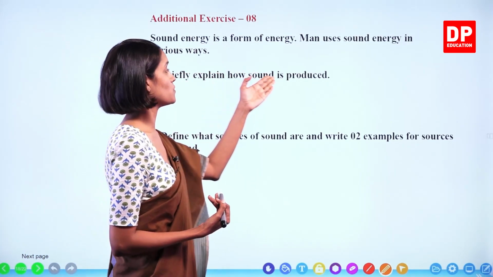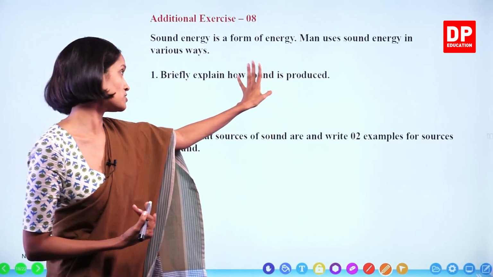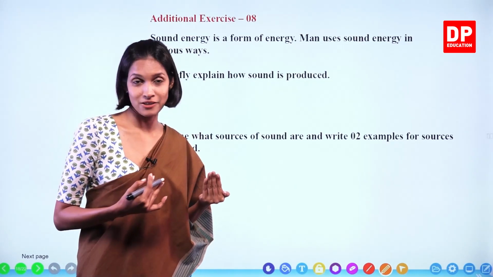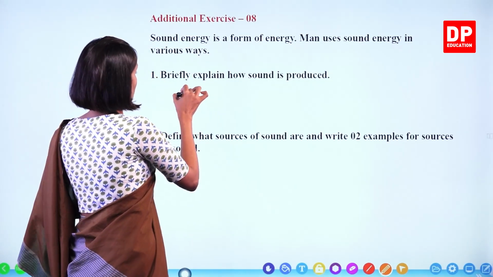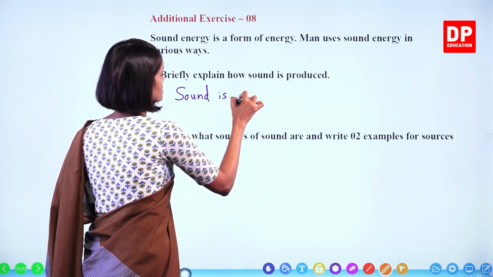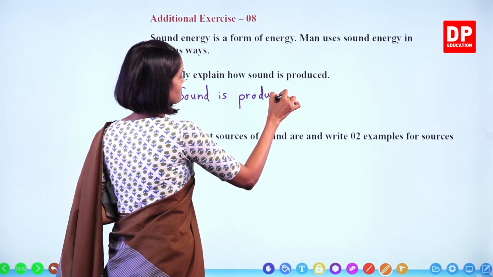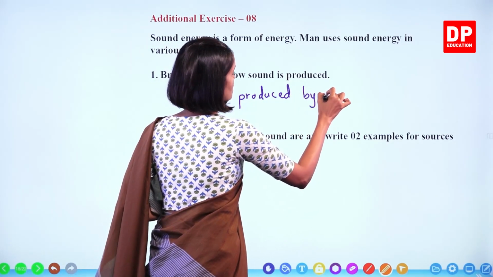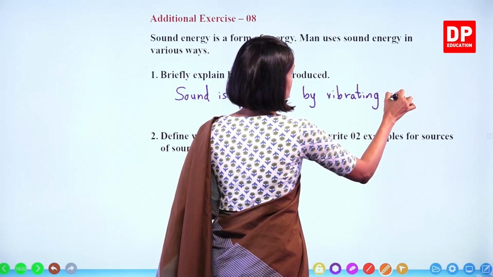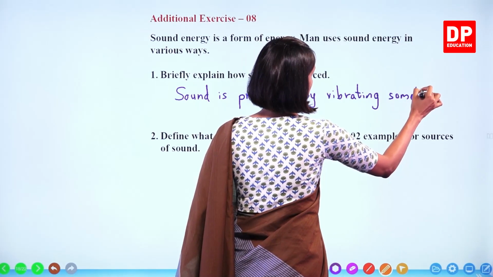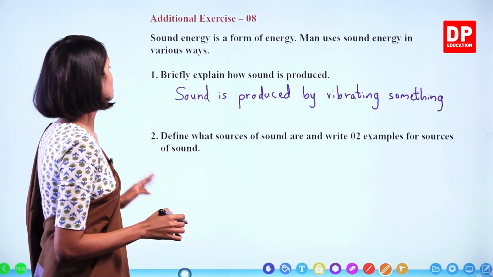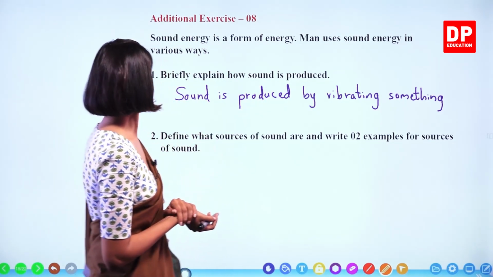Briefly explain how sound is produced. Now we all know the answer for this one. How is sound produced, children? By vibrating something. Okay? Let's write. Sound is produced by vibrating something.